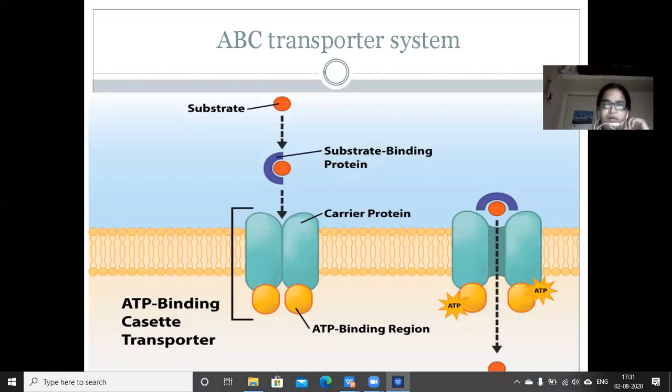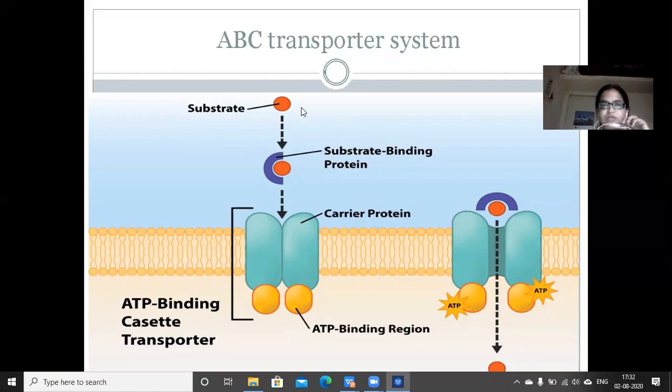Now we have discussed three components. So the first one is these carrier proteins, right? And the second one is the substrate binding protein. This blue or purple one is the substrate binding protein. These are the carrier proteins. And this third component is the ATP binding region. Okay. Now what happens is, this is the interior of the cell. This is the exterior of the cell.